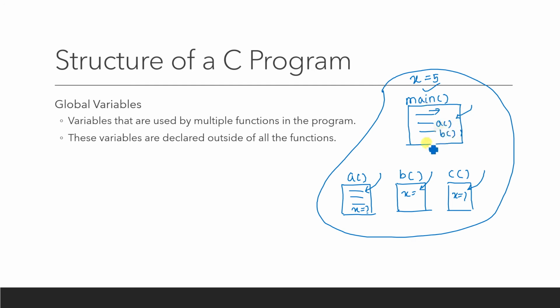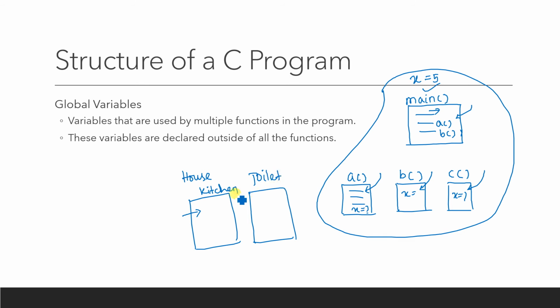Local variables, you can think of something like this. If you have a house, your house contains a kitchen, and you can cook in your kitchen. There will be no concept called a global kitchen. But think about your toilet. In your house there is a toilet, and you are authorized to use it. Nobody else can use your toilet, but there is a public toilet available outside, which is accessible by anybody, from any house.